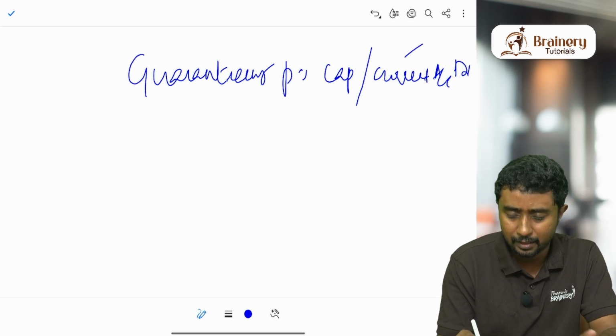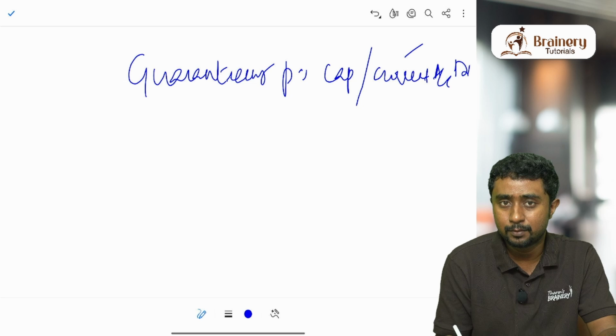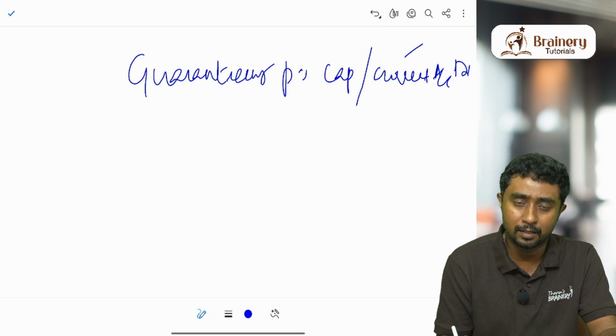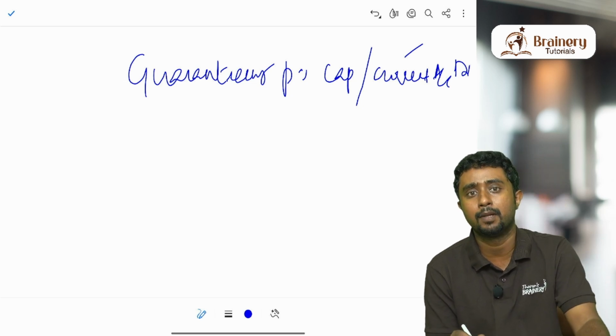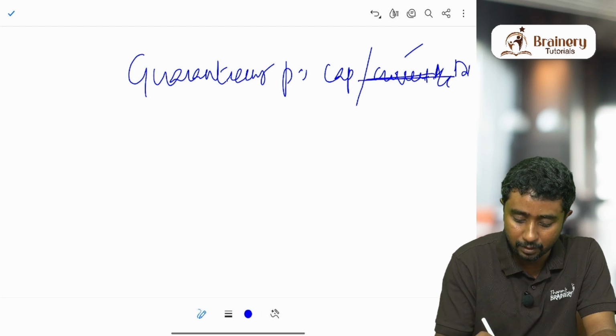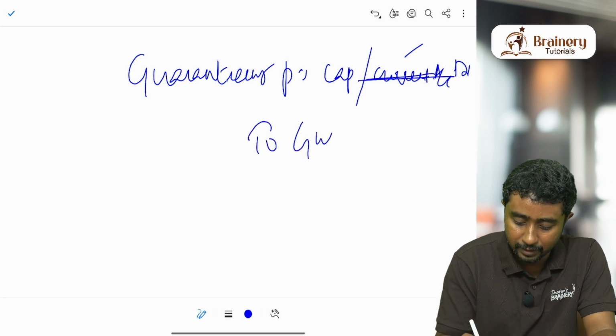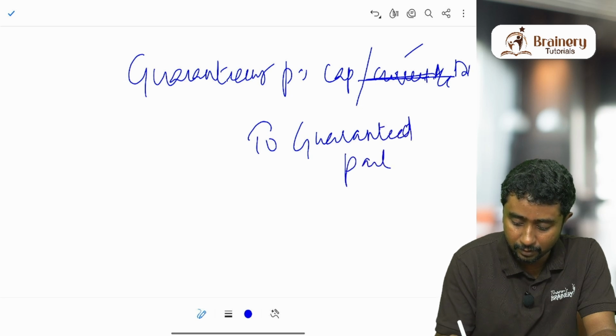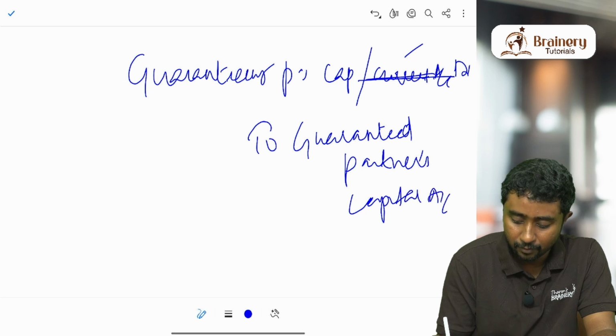So here in this question, it doesn't specify any method. So if nothing is mentioned in the question, they are following fixed capital method only. So we are only passing guaranteeing partners capital account debit to guaranteed partners capital account. What are we doing here?